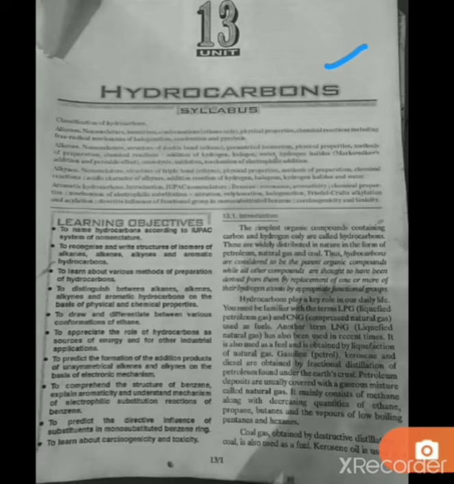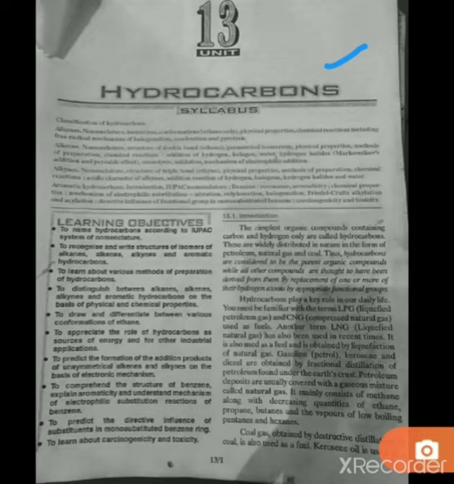Students, talking about hydrocarbons, a hydrocarbon is defined as a compound having carbon and hydrogen in its skeleton. Hydrocarbons play a key role in our daily life. You are well acquainted with some compounds like LPG, that is liquefied petroleum gas, CNG, that is compressed natural gas, gasoline, kerosene, and diesel. They are all obtained by fractional distillation of petroleum found under the earth's crust.